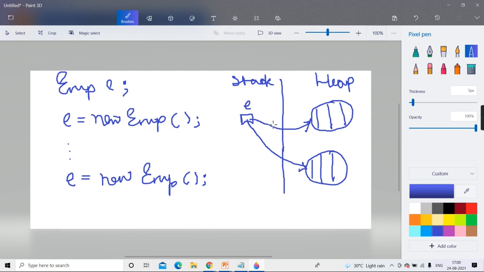Whatever the old reference was is gone. Yes or no, guys? The old reference is lost and the new reference is kept there. But when the old reference is lost, you cannot access this memory now. Because you don't have an address of it, how can you access it? You cannot access it. But don't worry, it is not put in a free list, which was happening in C++.